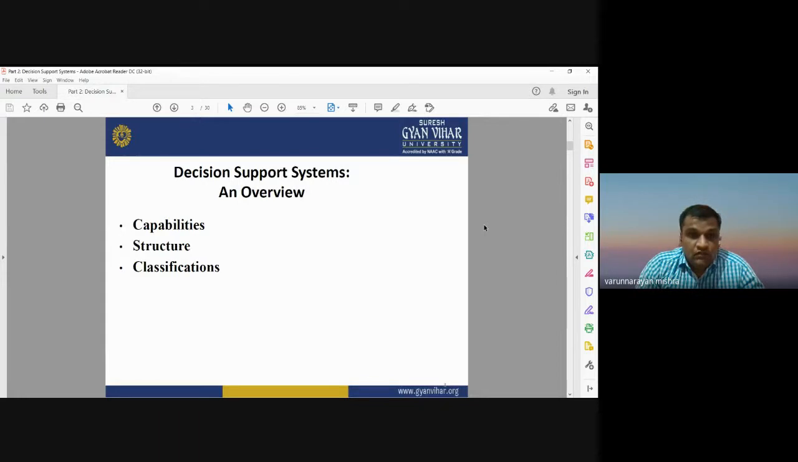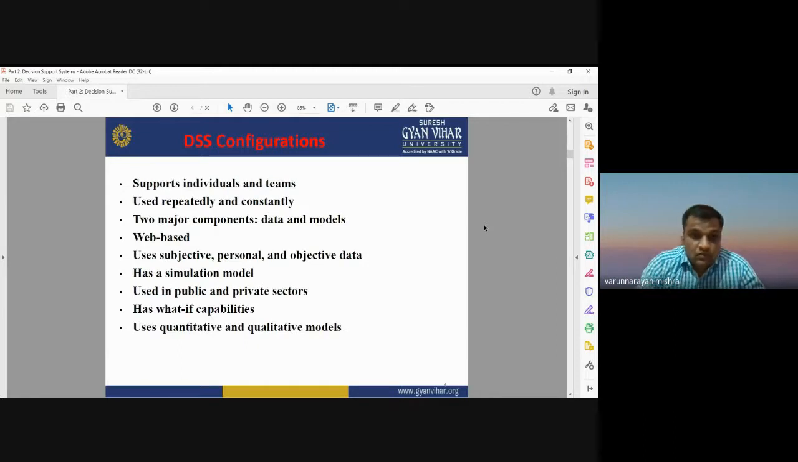So now we will see the capabilities, the structure and classification of decision support system. When we talk about the configuration of decision support system, it is designed to support the individual and the group or team of members. It supports the individual person as well as any organization. It is used repeatedly and constantly. You can use the same decision support system many times.